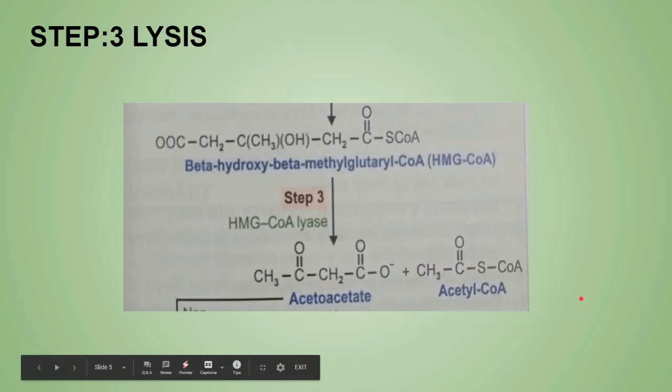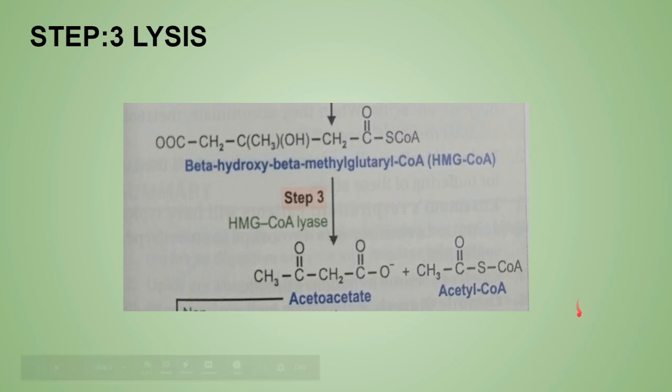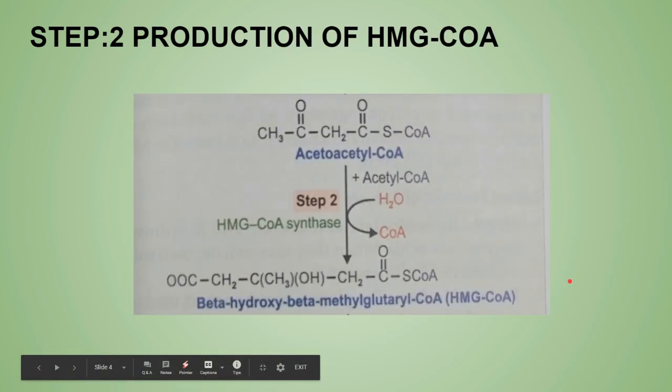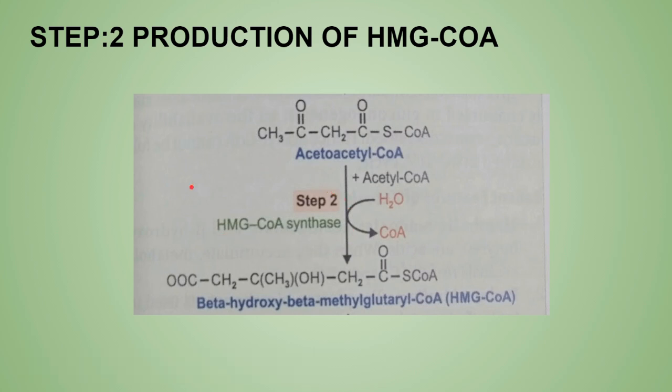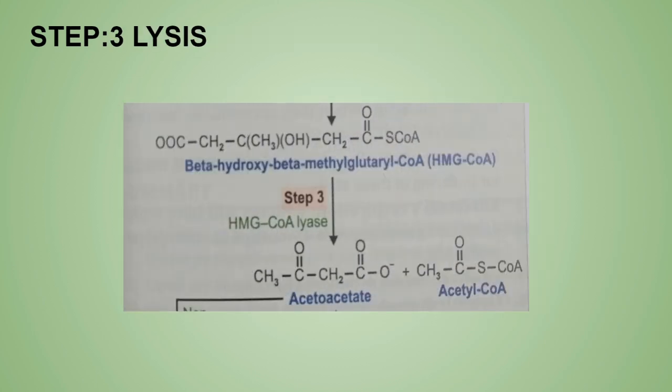Okay, now before the third step, remember the mitochondrial HMG-CoA synthase. This enzyme is mainly used in the ketogenesis pathway. Whatever HMG-CoA synthase is present in the liver mitochondria will be used in this process, ketogenesis. But the HMG-CoA synthase present in the cytosol of the liver will be used in the cholesterol synthesis pathway, right? So now next is step 3, that means the lyase.